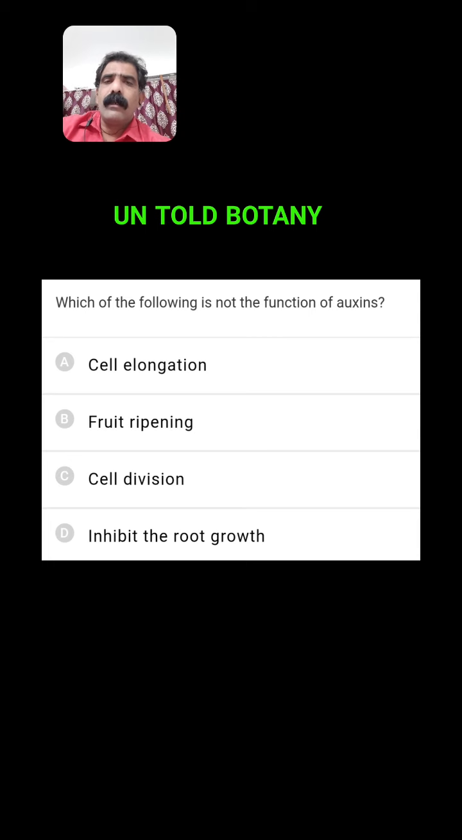Coming to the second question, which of the following is not the function of auxins? Actually, auxins induce cell elongation, even cell division, and even initiate the root growth. But here, fruit ripening is given. Fruit ripening is the function of the ethylene, the fruit ripening hormone. Here it is asked which of the following is not the function of auxins. Three are the functions of auxins except fruit ripening, which is the function of ethylene. So second is the right answer.